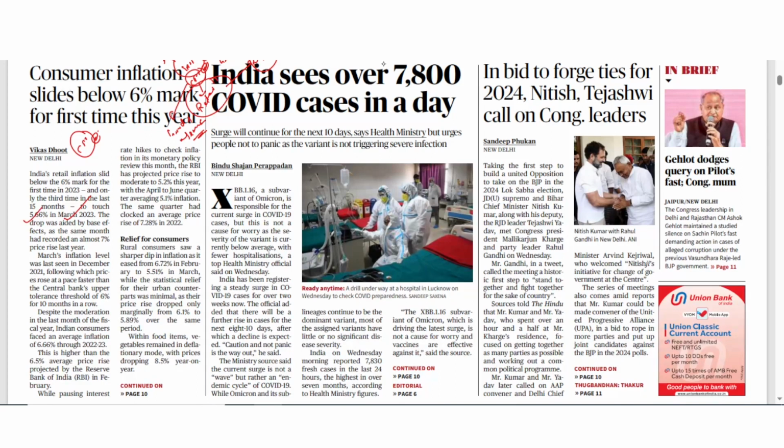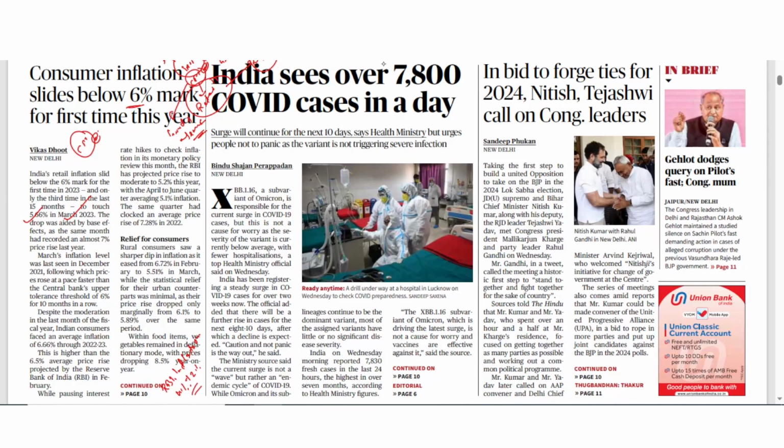It is 5.66%. So for the first time it has come below 6% mark. Now यहाँ पे एक important चीज सोचने की ये है कि ये 6% mark है क्या? What is the importance of this 6% actually? So if you will see the RBI inflation target, ठीक है, जो RBI target करती है inflation that is 4% plus minus 2%.